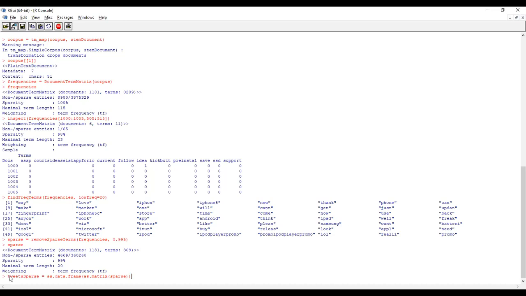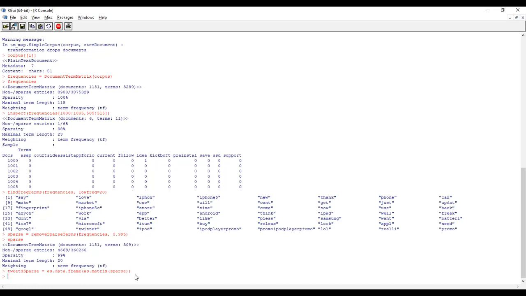Now you keep the sparse. The sparse file you have to convert into a data matrix one more time, in order to analyze in the CORT model. Just type it.